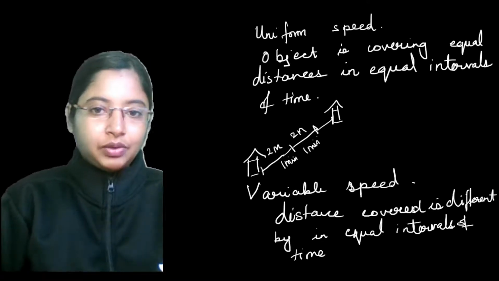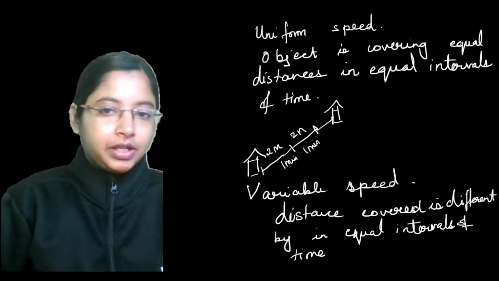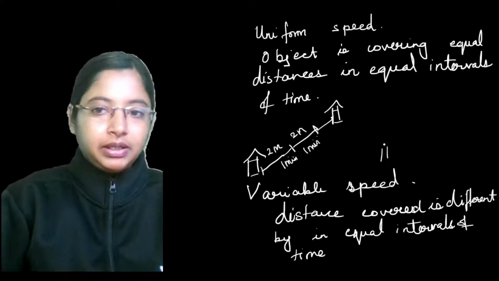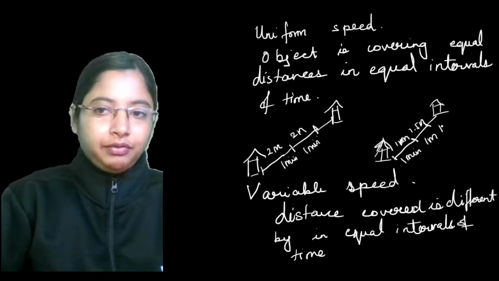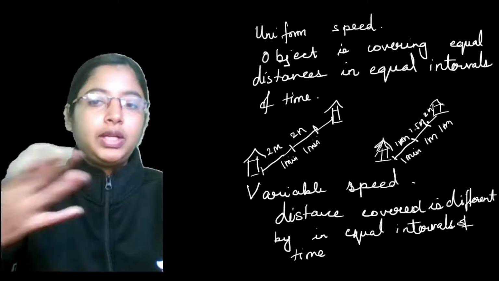What happens in this case? For example, you're going from your place to your friend's place, but you're going very slowly. So for a particular time of 1 minute, you're only covering 1 meter. Then in the next 1 minute, you're covering 1.5 meters. Then again in another 1 minute, you're covering 2 meters. In this case, you're slowly increasing your speed.